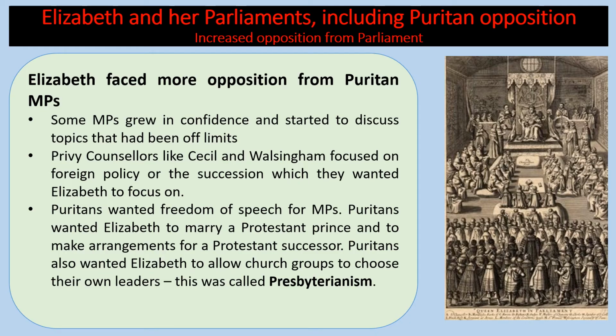Puritans wanted freedom of speech for MPs. Puritans wanted Elizabeth to marry a Protestant prince and to make arrangements for a Protestant successor. Puritans also wanted Elizabeth to allow church groups to choose their own leaders. This idea is called Presbyterianism.